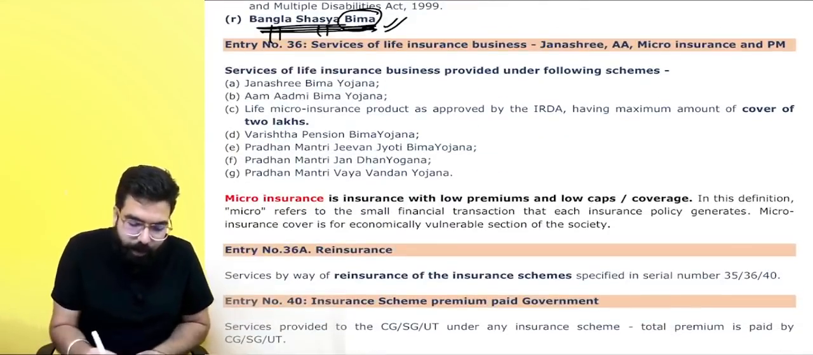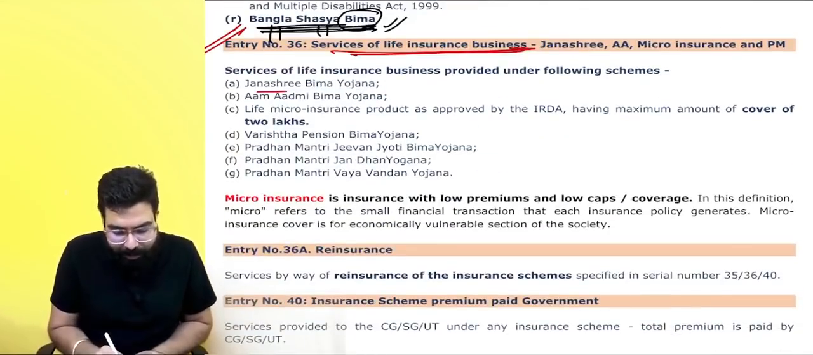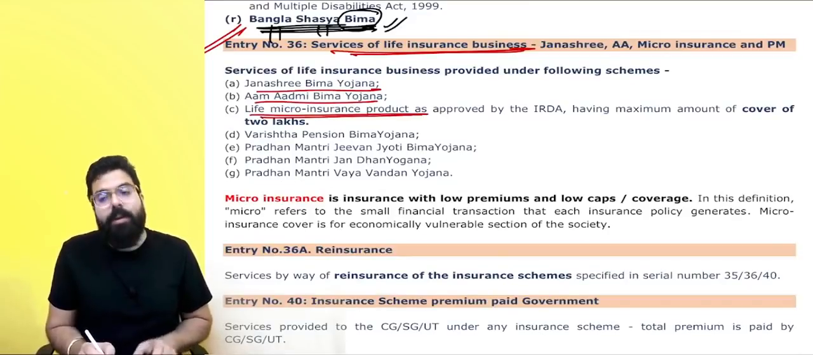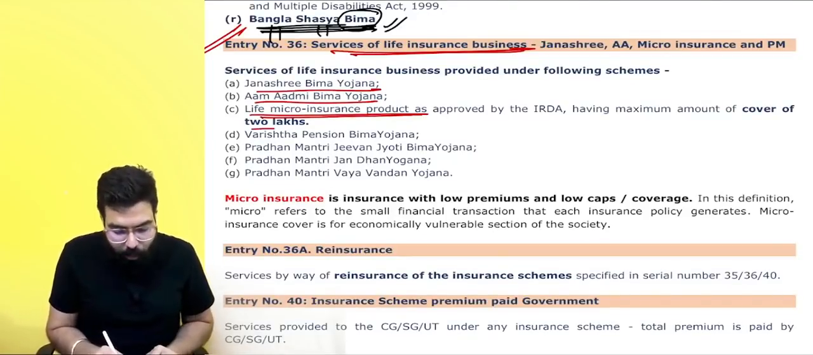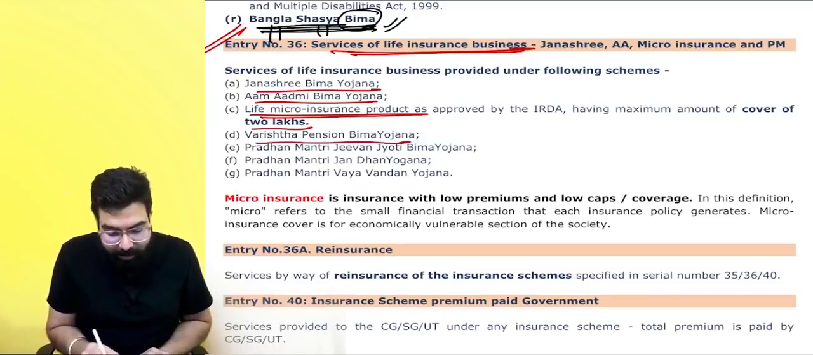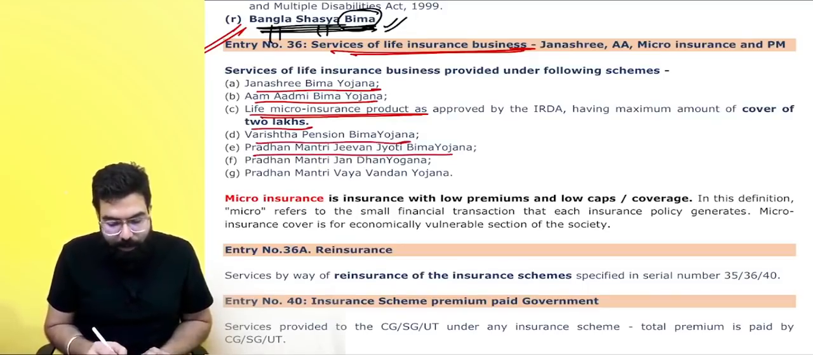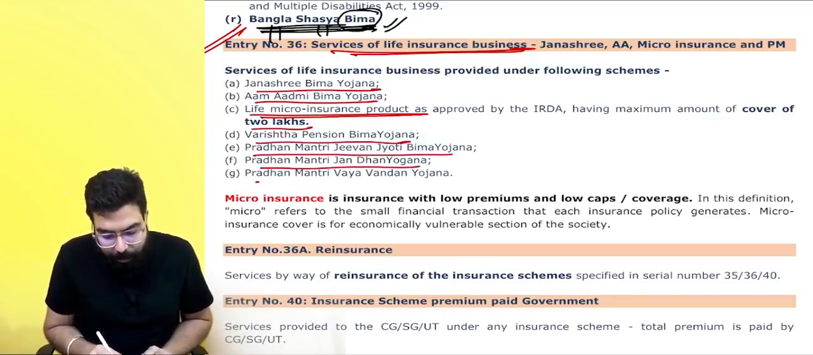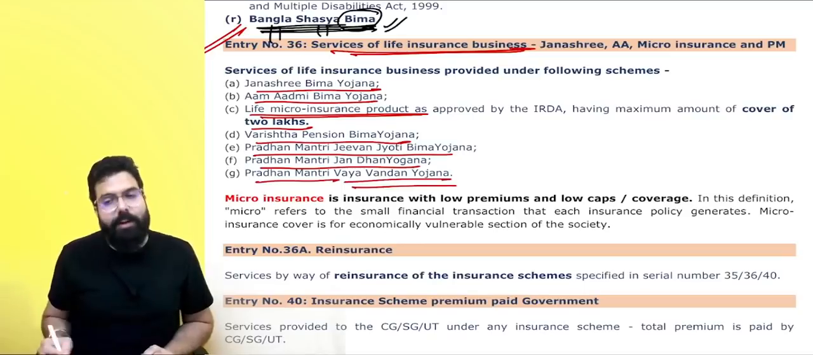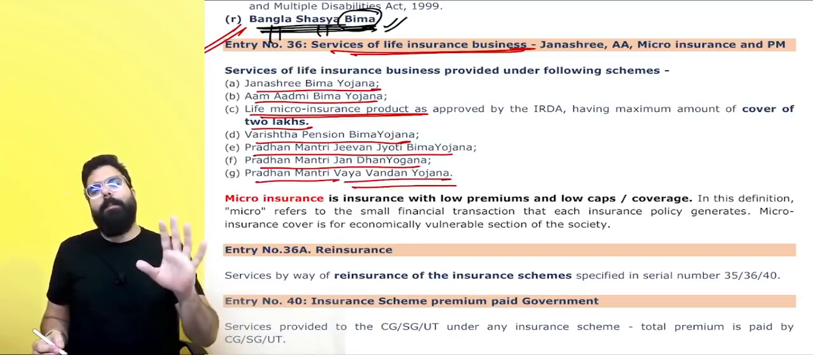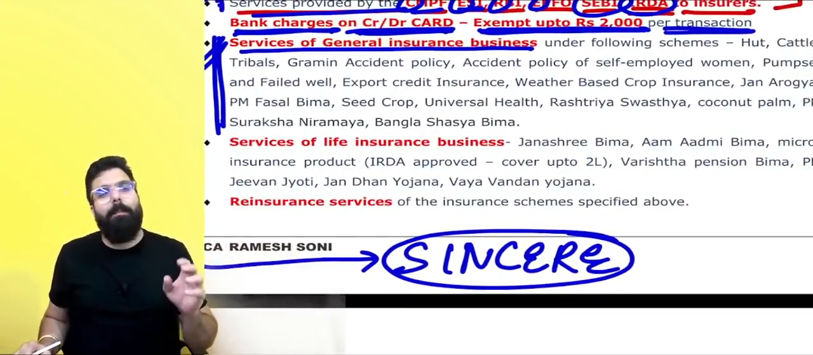Next. The next one over here is services of life insurance, which is basically Janashri Bima, Aam Aadmi Bima, life micro products, basically where the coverage is only up to 2 lakh, the premium is very small. Varishta pension, Pradhan Mantri Jeevan Jyoti, Pradhan Mantri Jan Dhan, Pradhan Mantri Vaya Vandan Yojana, all these pay. Whatever is the premium, GST will not come because these are all amounts where the premium is very low.